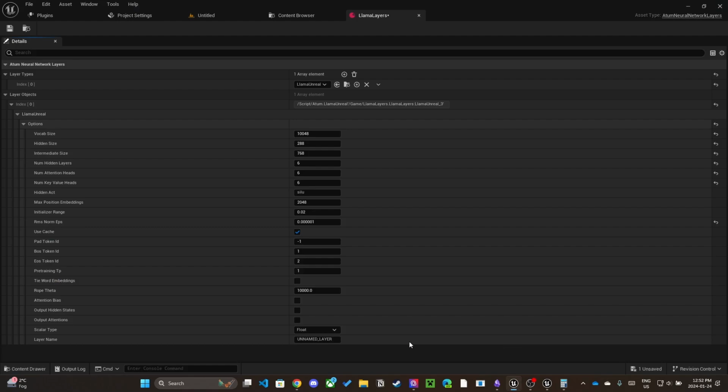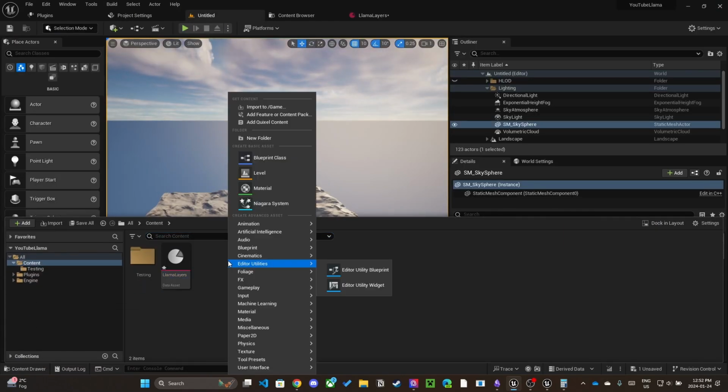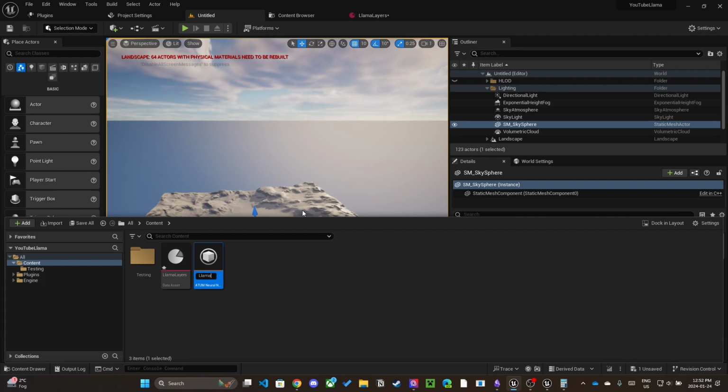Next, we need to create the neural network asset. So right-click in the content browser and select Atom Neural Network from the machine learning section. I'm going to name my asset Llama NN.